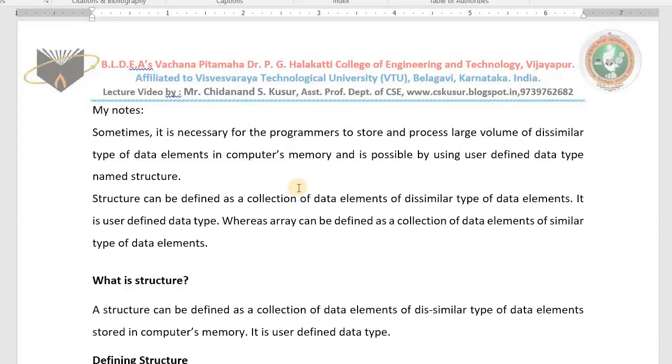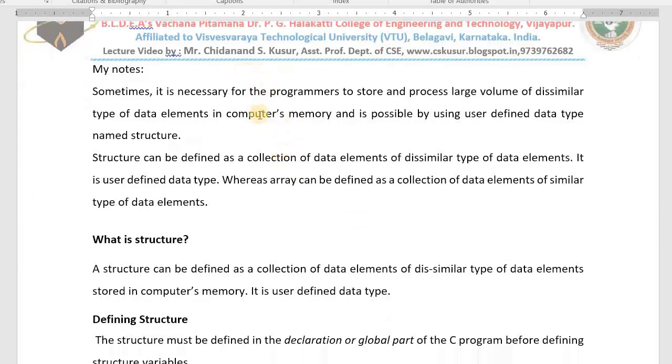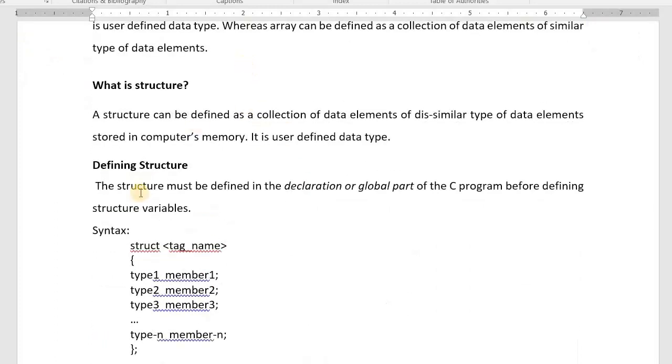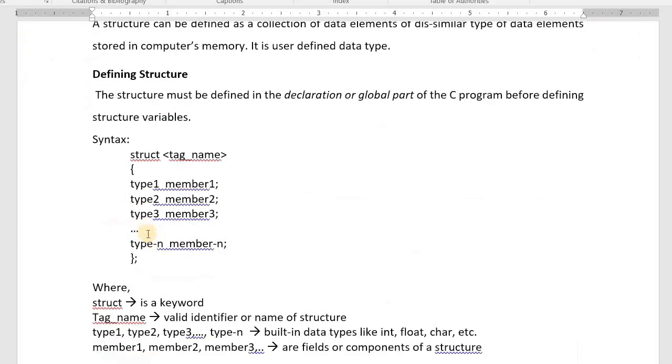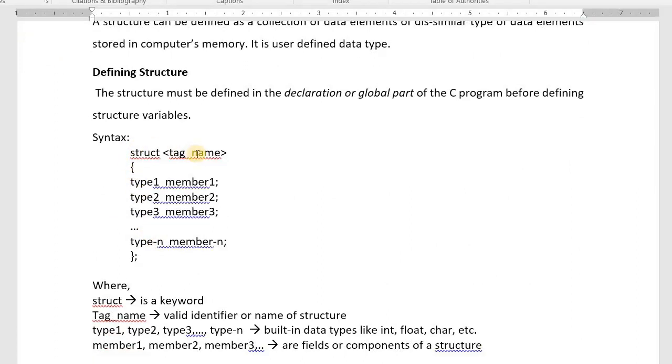In my notes I have written this, and it is already with you. You can read it. In the next video, I teach you the syntax for defining structure. Struct is a must, the structure name you have to give, first member is of which type, second member is of which type, third member is of which type. You can take any type of member.